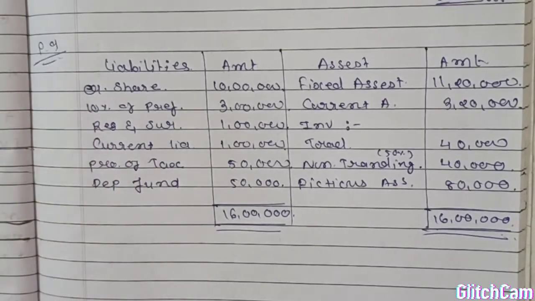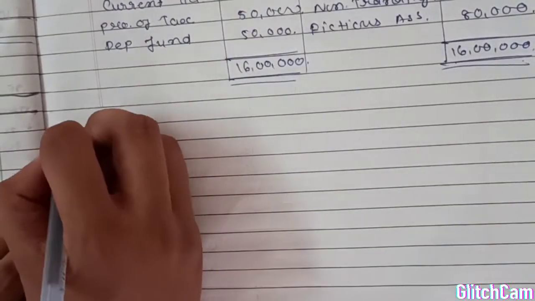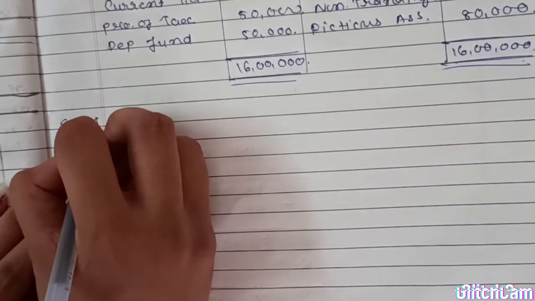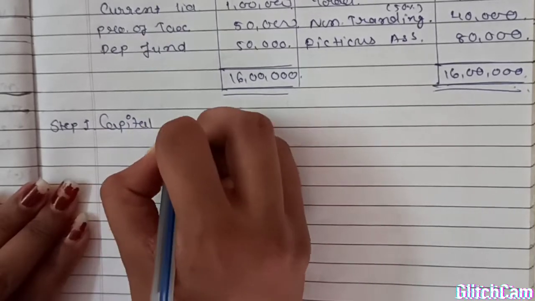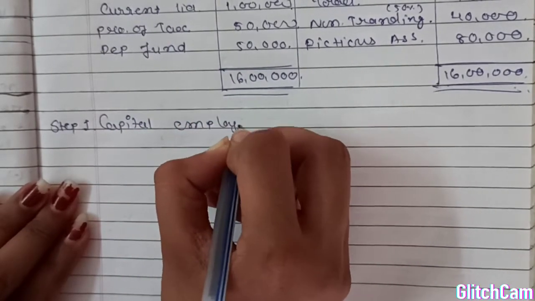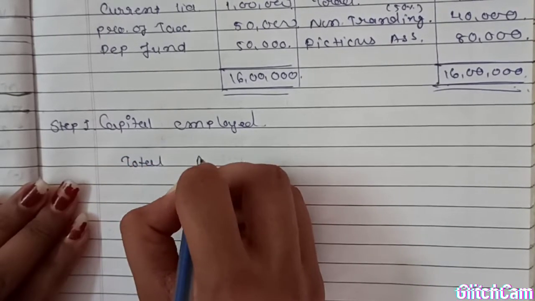For the super profit method, step number 1 is capital employed. For the capital employed, first we have to find out total asset.